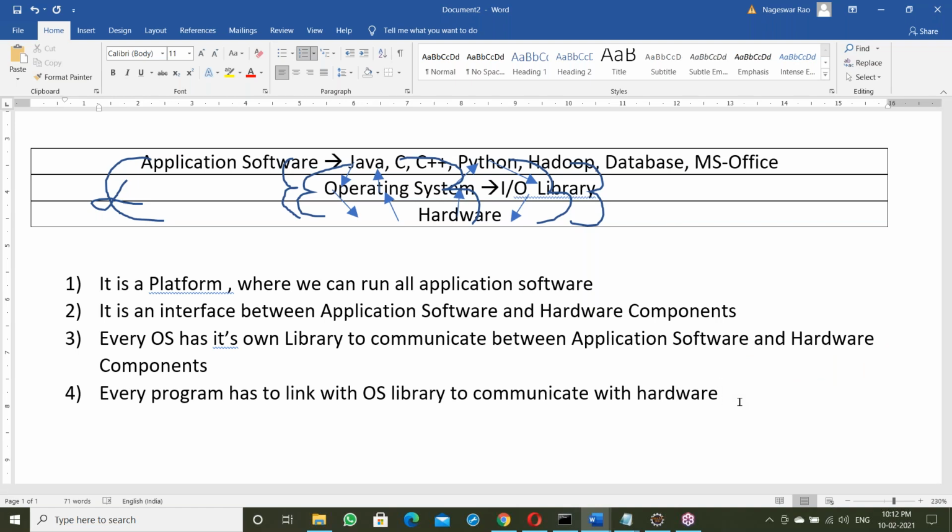Static linking or dynamic linking, we'll discuss. What is static linking? What is dynamic linking? I will explain that topic next.